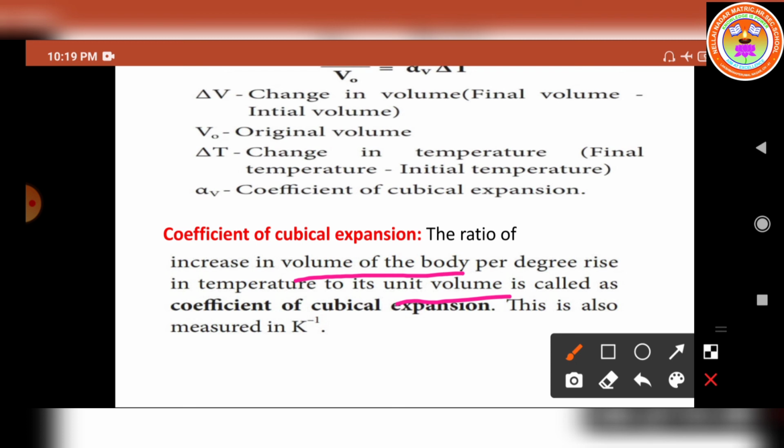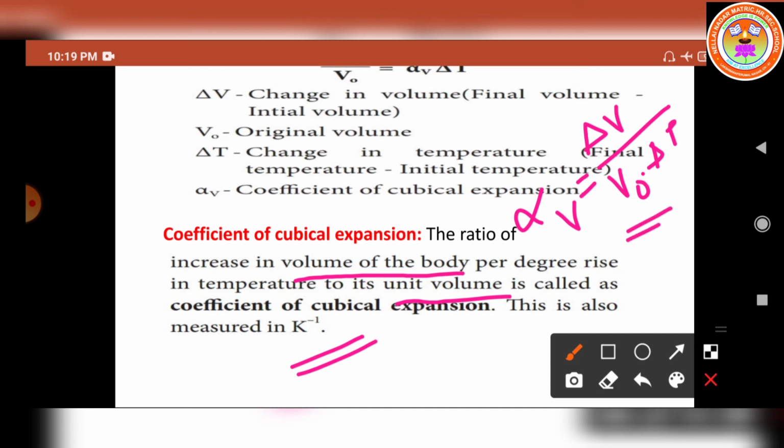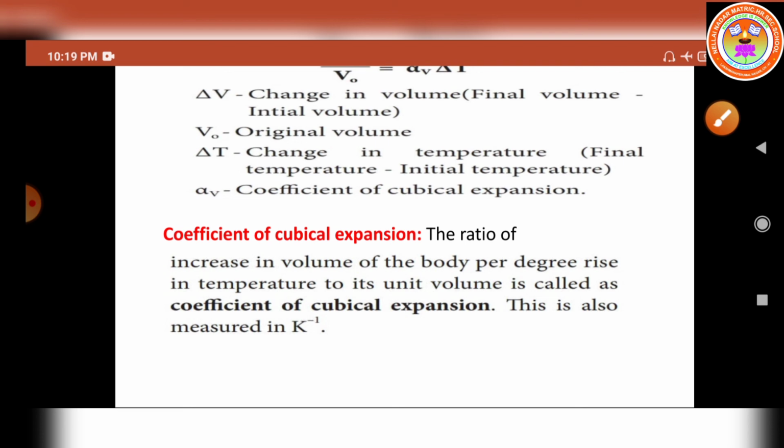It is measured in Kelvin power minus 1. So the formula is alpha suffix V is equal to delta V by V naught into delta T, where V naught is taken as the unit volume.